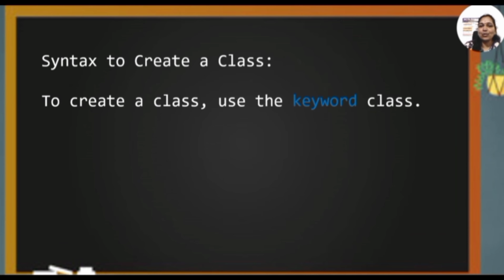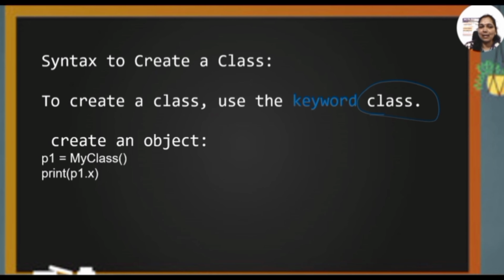Now let us see the syntax to create a class. To create a class in Python, we use a keyword called as class. The special keyword is used which is called as class. If you want to create an object, suppose this is my class. Here this is the user defined class. So a class can be created at first. Now using the object we can write a variable name and the class name. So this variable name is considered as an object.